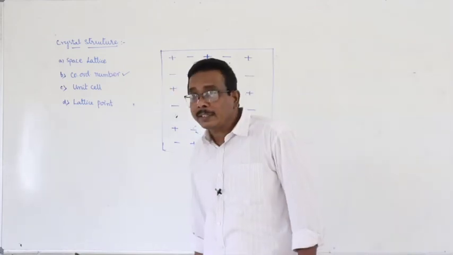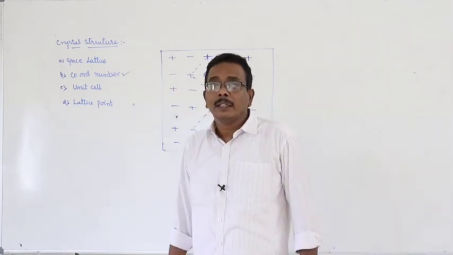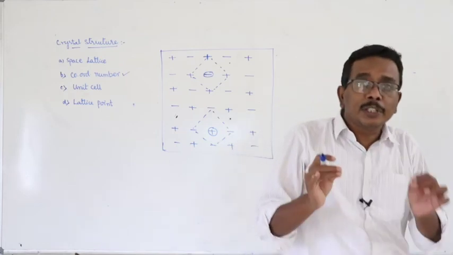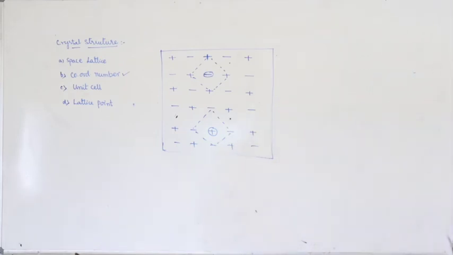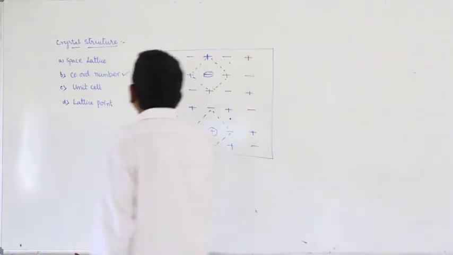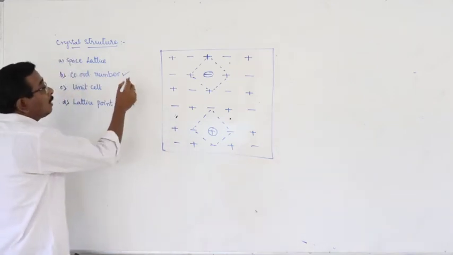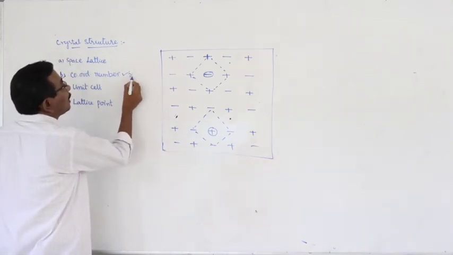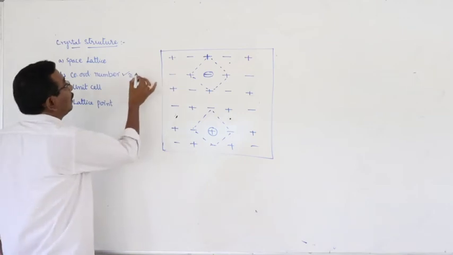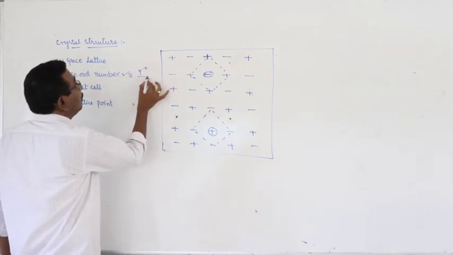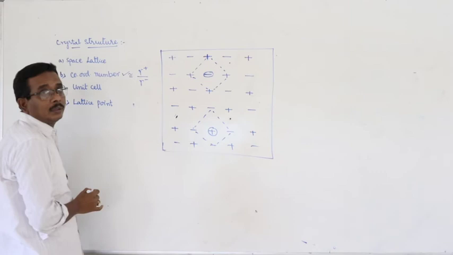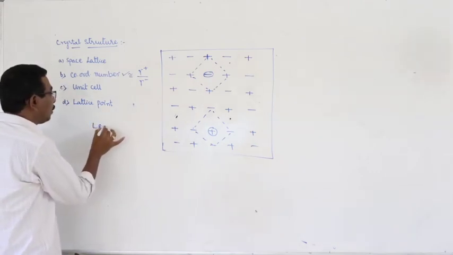What is space lattice? In an ionic crystal, oppositely charged ions are alternately arranged in three-dimensional space. That systematic arrangement of the ions in an ionic crystal is known as space lattice. And coordination number is also calculated or represented by using a special term known as limiting radius ratio. What is limiting radius ratio?